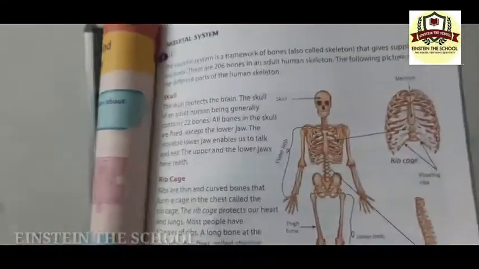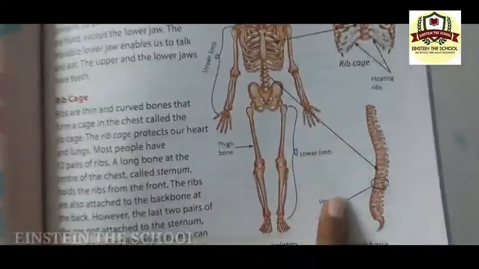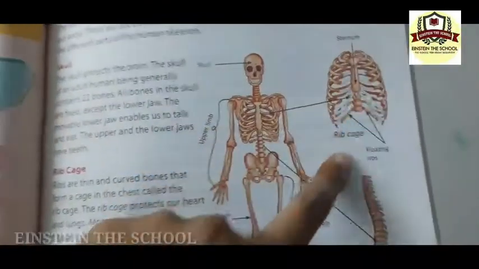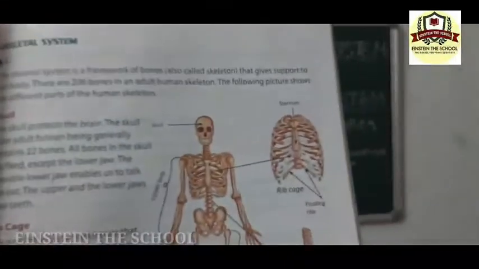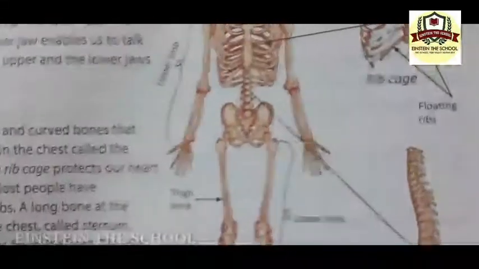So you can actually look at this. This is the front part of the skeleton. This is the back part of the skeleton. These are the rib cage, which will be inside ribs. Just look at it very carefully so that you'll understand better.